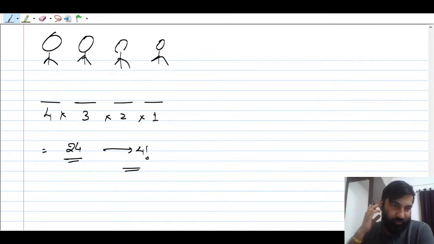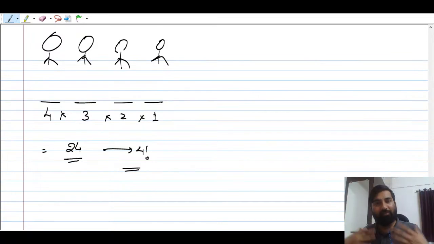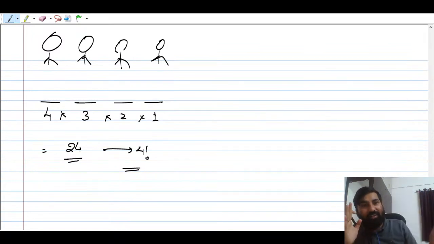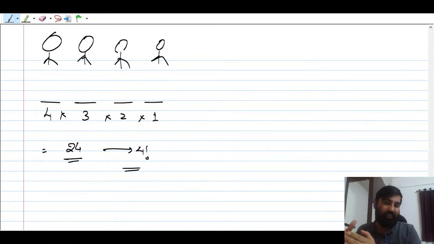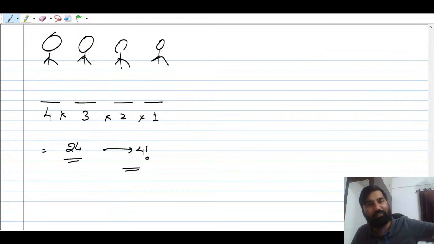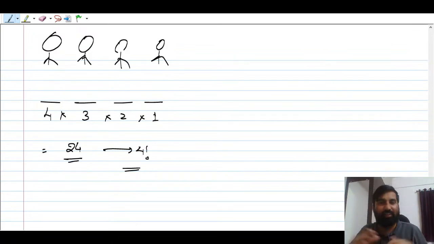There are some restrictions also in this arrangement. When we want to take a picture, the restriction I'm imposing here is that in the first place, anybody can sit, or stand. In the second place, the person who has already taken the first place should not stand in the second place. You have to keep this in mind while filling these spaces. The first position can be filled by any of the friends, right? Riya can stand, Priya can stand, Abhijit can stand, Atif can stand, anybody can stand, right?